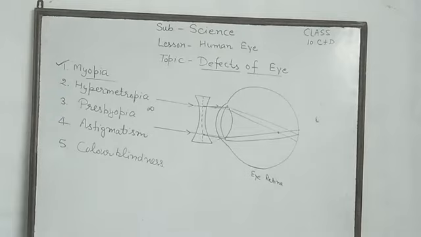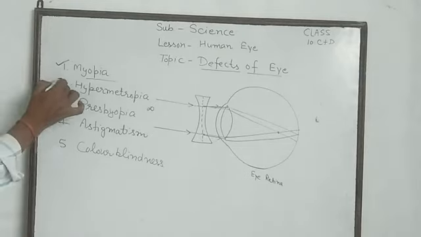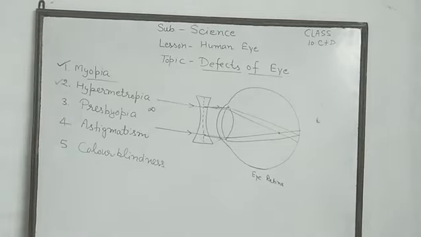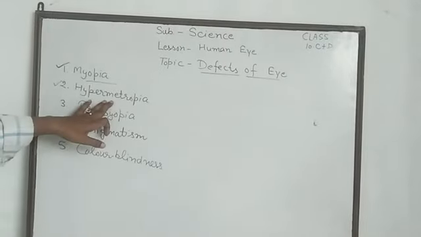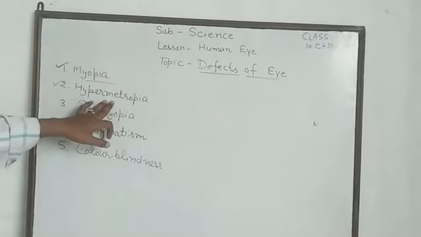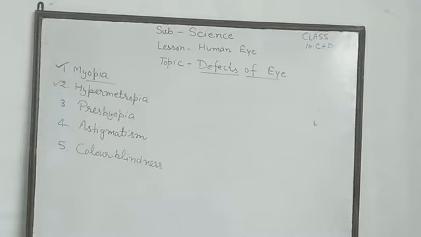And the second topic is hypermetropia. Hypermetropia: a person who can see distant objects clearly, but he cannot see nearby objects to the eye. The near point of eye is far away from 25 centimeter. This defect of eye is called hypermetropia.